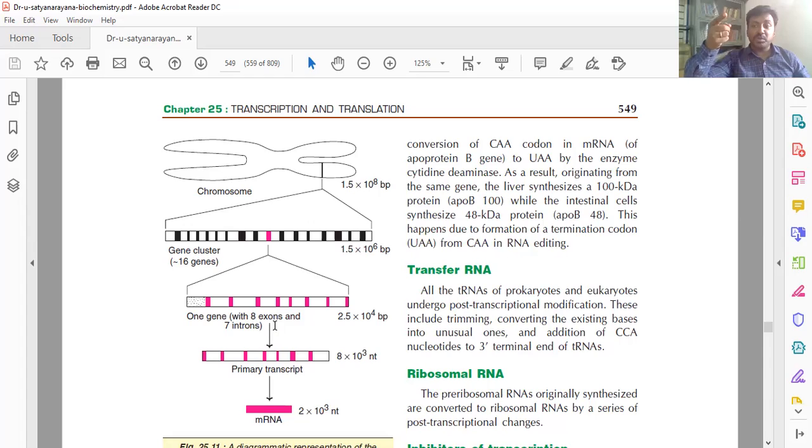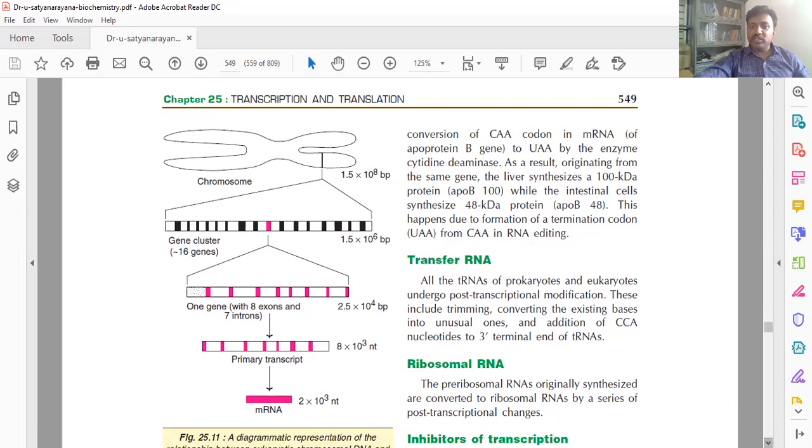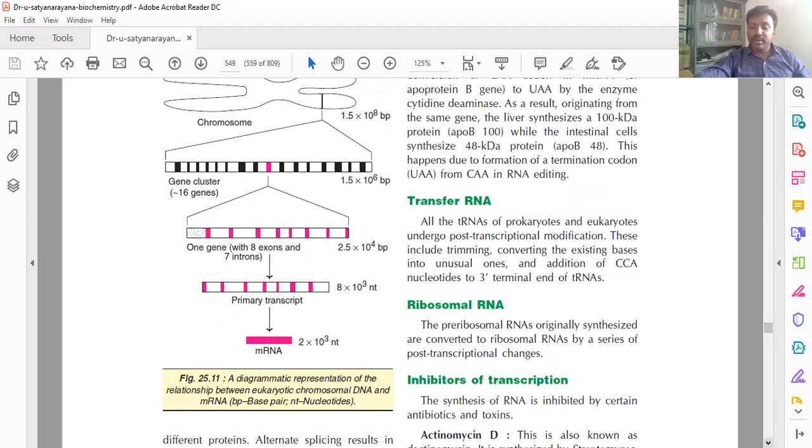That happens in the post-transcriptional modifications. After modifications, this is the primary transcript. After removal of introns and addition of protections, finally the matured or functional mRNA is formed. This is the overall explanation of the formation of mRNA in eukaryotes.